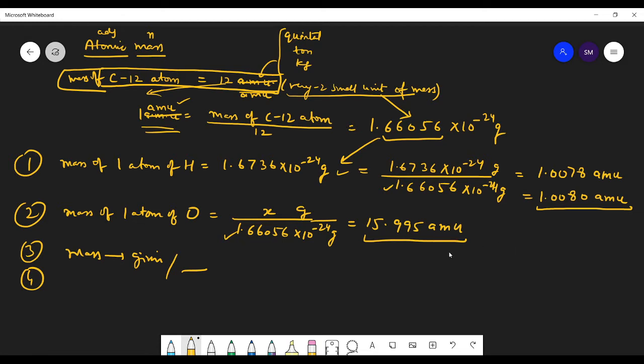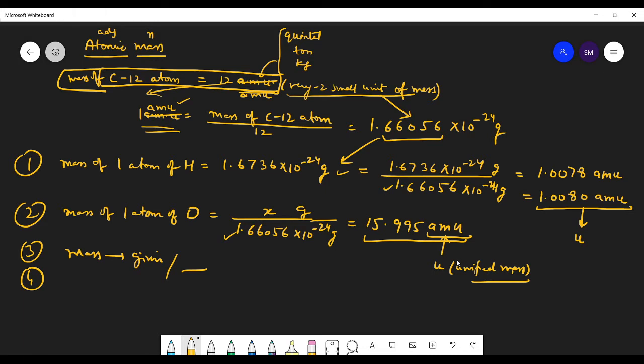So students, this is the atomic mass unit. Now this atomic mass unit we call only U, unified mass. So instead of writing AMU all the time, we write it as U, and U means unified mass. The rest of the things are the same.